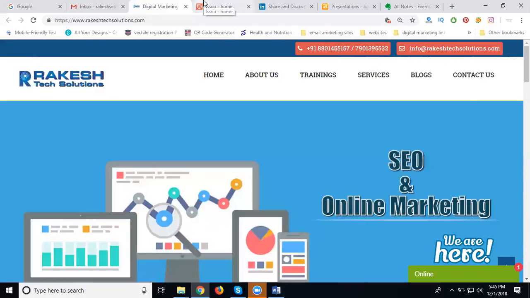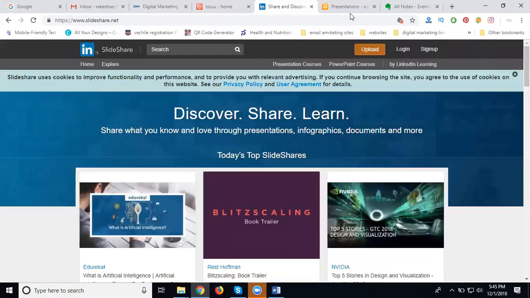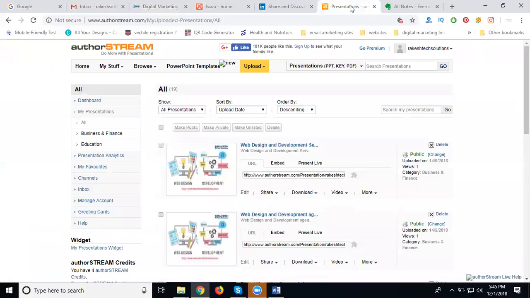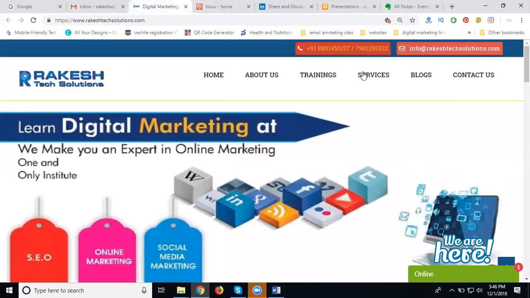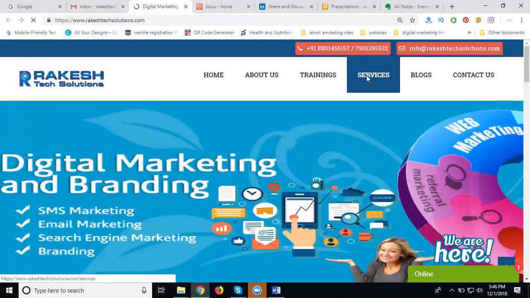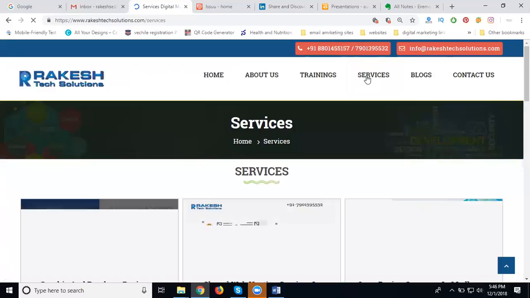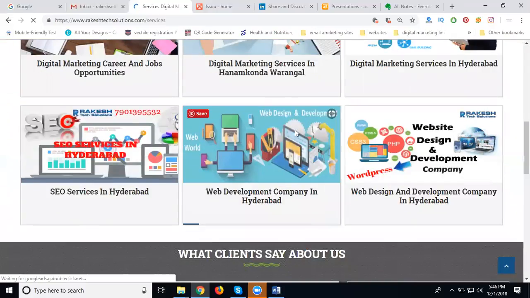First one, Issuu. Second one, SlideShare. And another one is called Evernote.com. So first of all, decide which service you are promoting on your site. Here I am selecting a website option called Website Design Development Company in Madhapur, Hyderabad. So select your service page first.